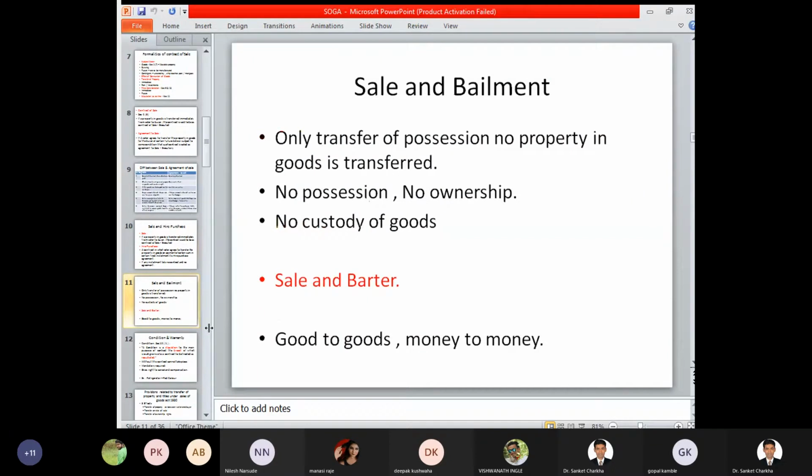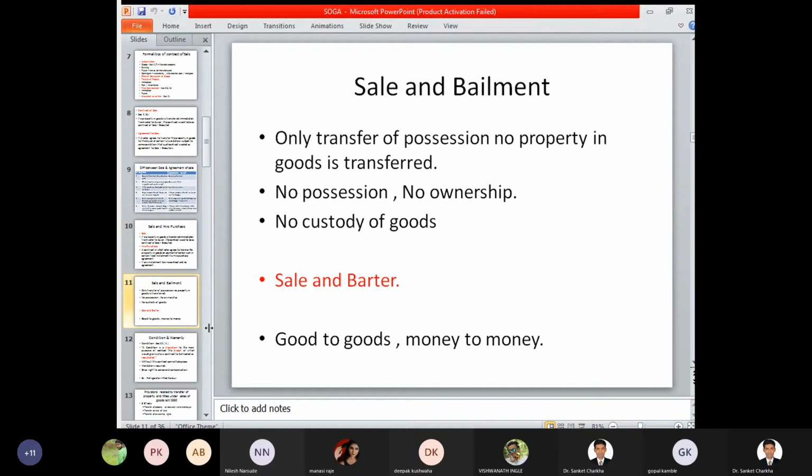Sale and bailment: only transfer of possession, no property in goods has been transferred. So you only get the possession of the goods, but you are not treated as the owner of the goods, and you do not have any property or ownership rights. No custody of goods. Now it depends from person to person, nature to nature, and the type of contract which you are entering into.